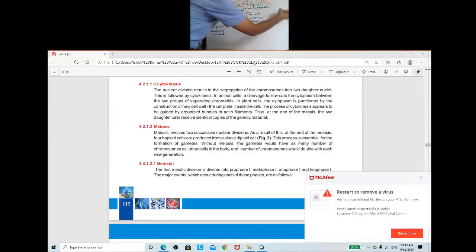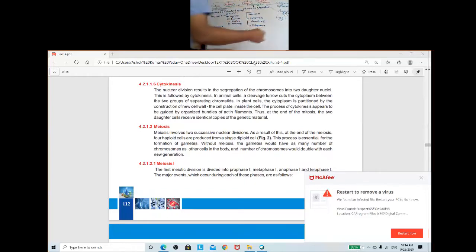Spermatogenesis is responsible for making sperm, the male gamete, and oogenesis is responsible for formation of egg.